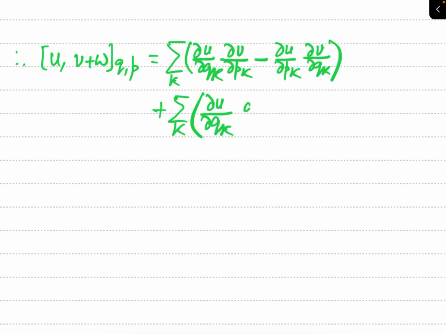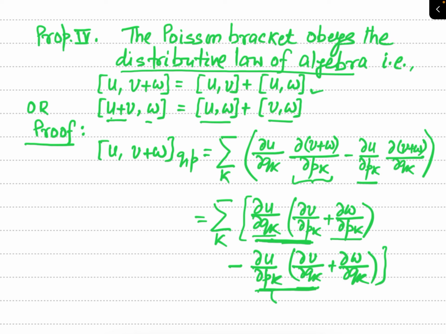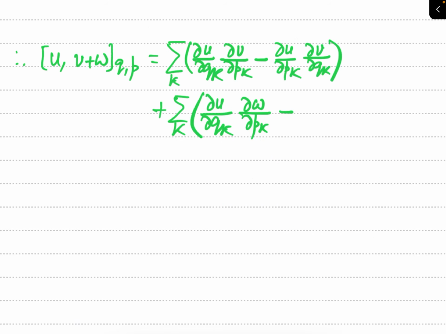And see now this term, this is minus del u by del pk times del w by del qk.